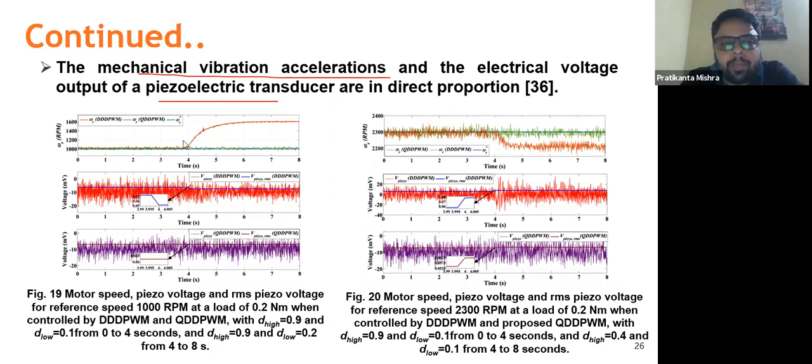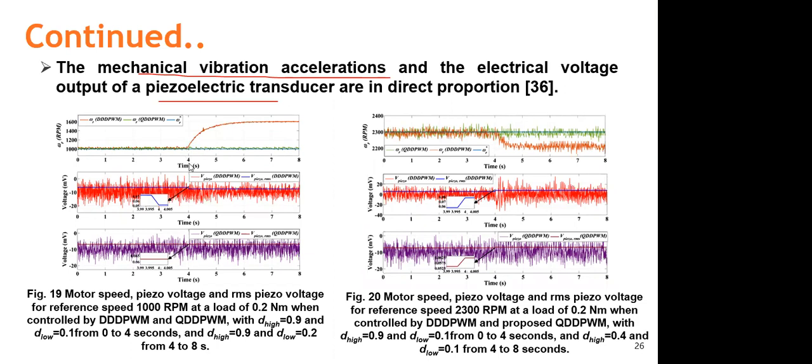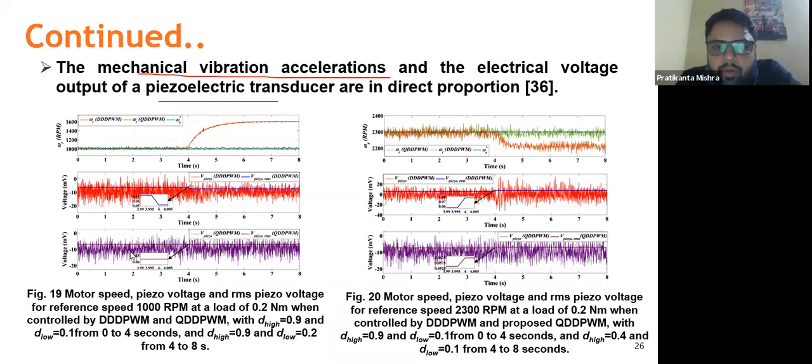As you can see in both the cases, the speed ripple is not very different. But in this case, from here, the motor is not able to track the speed with triple DPWM. This is because here the controller is constantly supplying a low duty ratio, and the duty ratio is not changing at all.